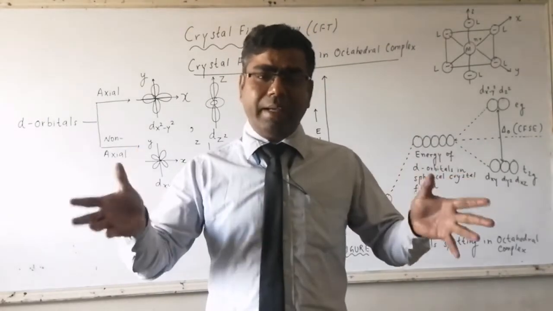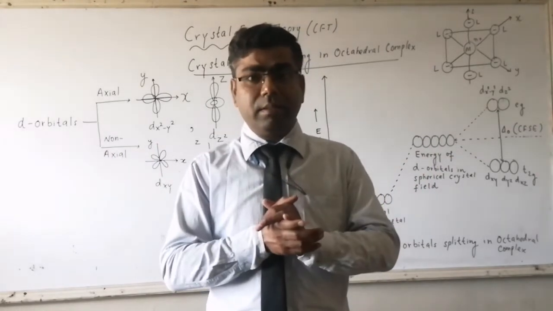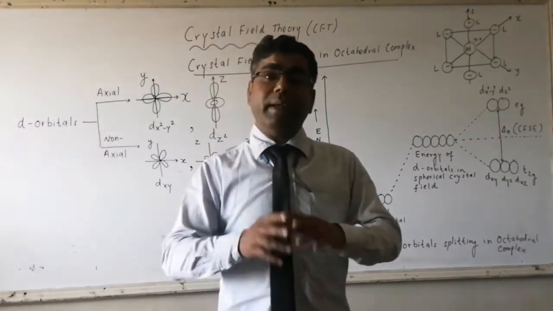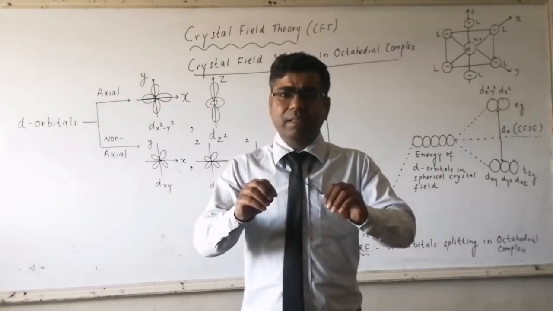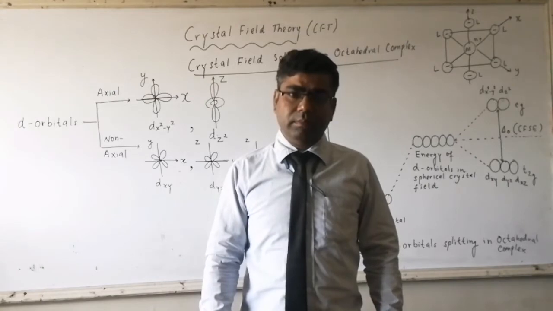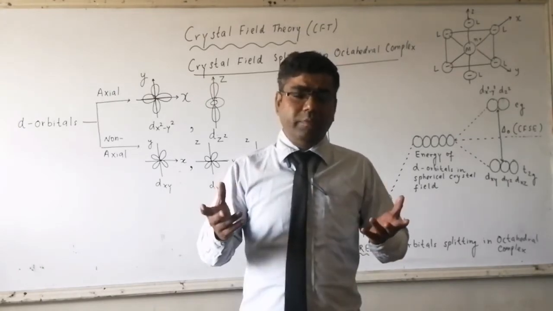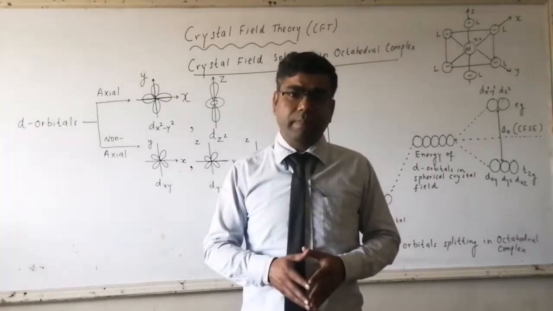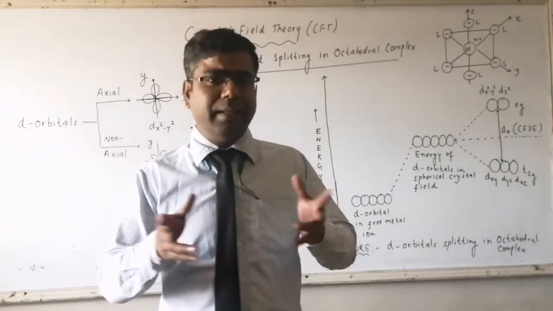So the bonding between ligand and central metal is ionic in nature. Second point, it treats ligands as point charges. If negative ions are there, it is minus, or if neutral molecules are there, then these are dipoles.